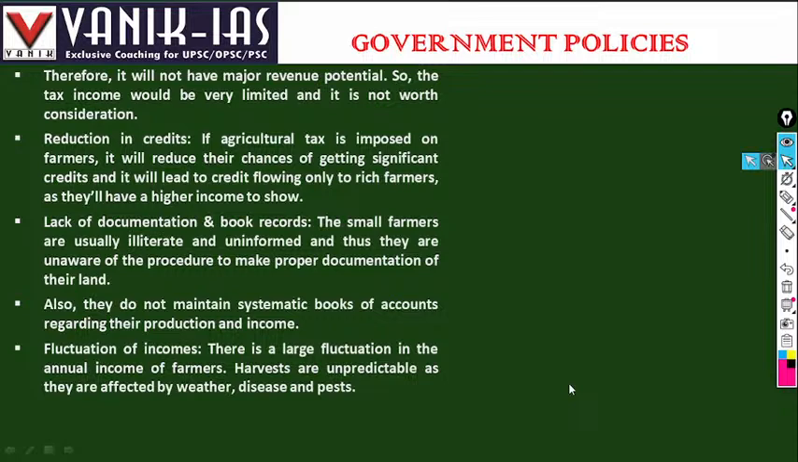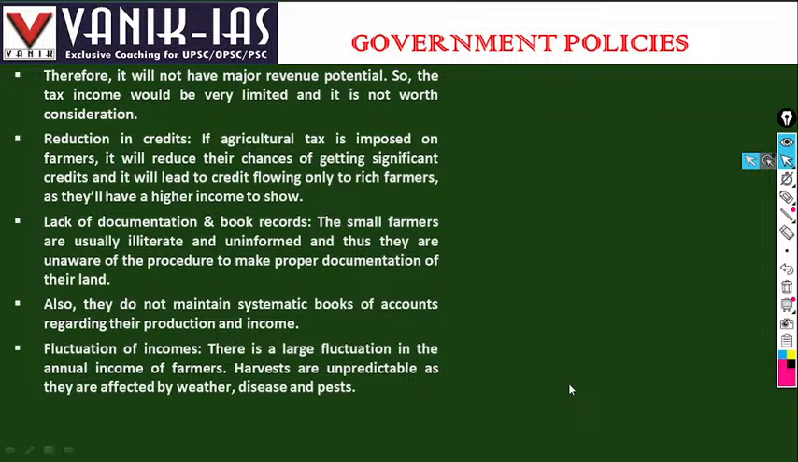Lack of documentation and book records. The small farmers are usually illiterate and uninformed. They are unaware of the proper documentation of their land. Farmers in India, being illiterate and unaware, are not able to maintain proper documentation of their land, and they also do not maintain systematic accounts regarding their production.